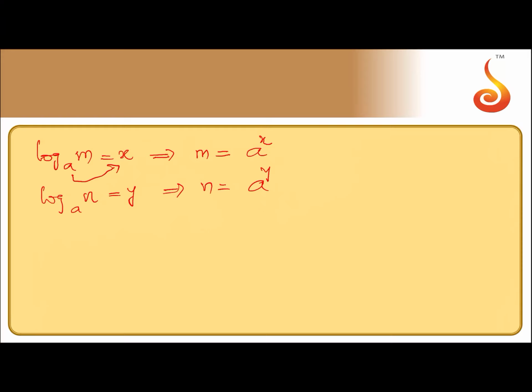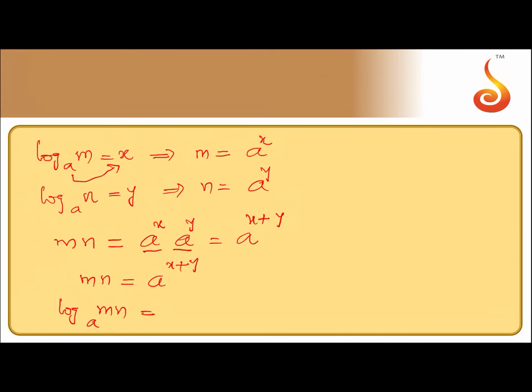Clearly, we see that m multiplied by n is equal to a power x into a power y. As the bases are equal, you can add the powers. So you will be getting a to the power of x plus y. So mn is equal to a to the power of x plus y, and therefore log mn to the base a is nothing but x plus y.